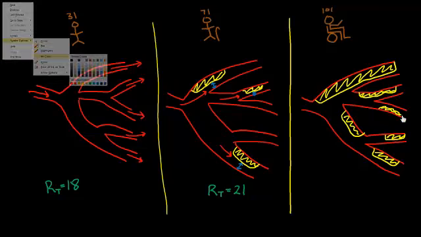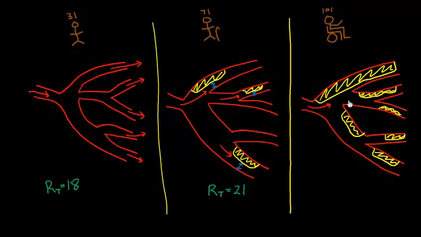And so now my blood is having a real hard time getting through because it's got more obstruction to flow. All my paths have a smaller radius. And I've mentioned a number of times now the relationship between radius and resistance: as the radius everywhere gets smaller, the resistance is going to get bigger. And so my total resistance here, let's say, is about 25.